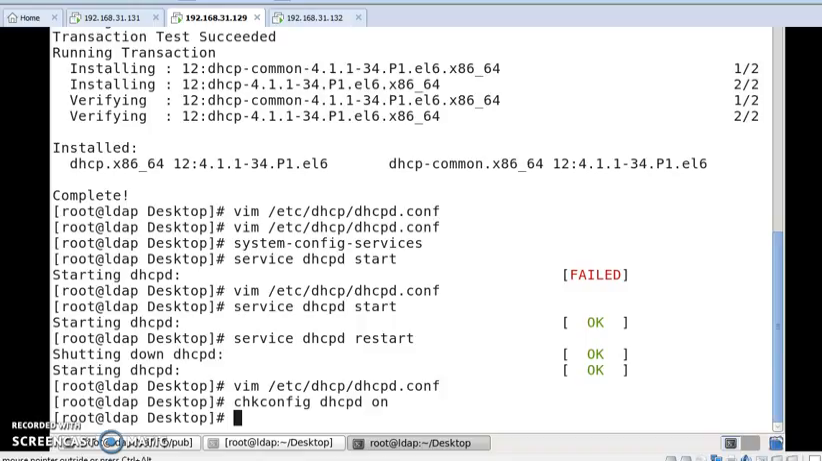Yes, this is our DHCP server configuration and installation process.